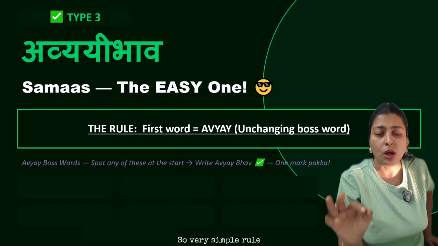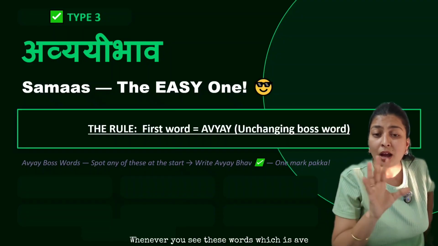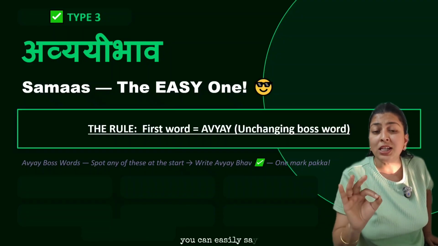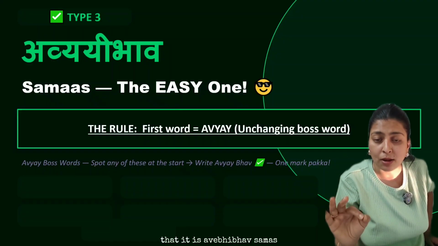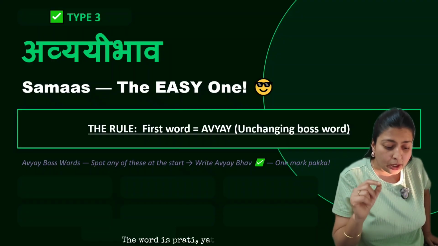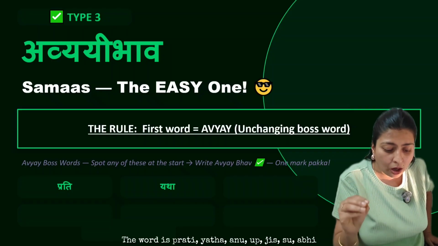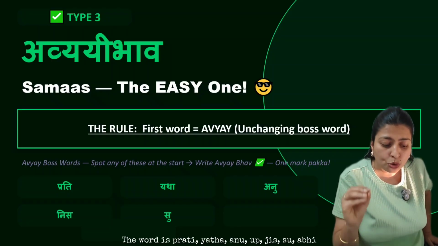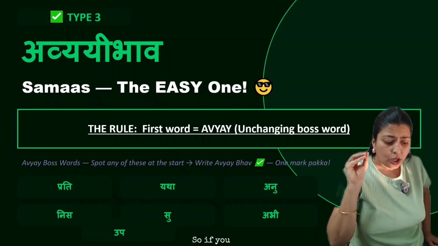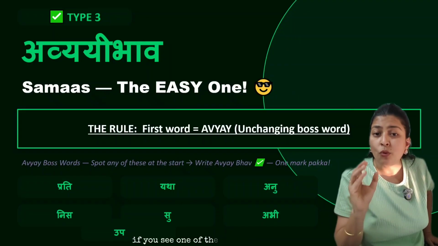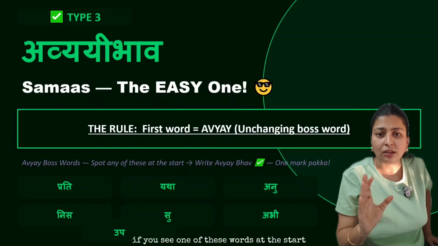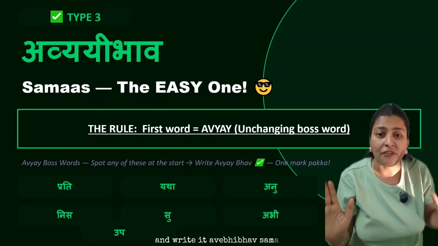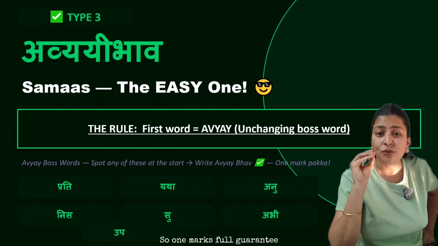Here, the first word is always boss and it remains unchanged. So, very simple rule. Whenever you see these words, which is avyay, you can easily say that it is Avyayibhav Samas. Now, what is that word? The word is Prati, Yatha, Anu, Up, Adhi, Su, Abhi. So, if you see one of these words at the start, just close your eyes and write it Avyayibhav Samas. So 1 mark full guarantee.